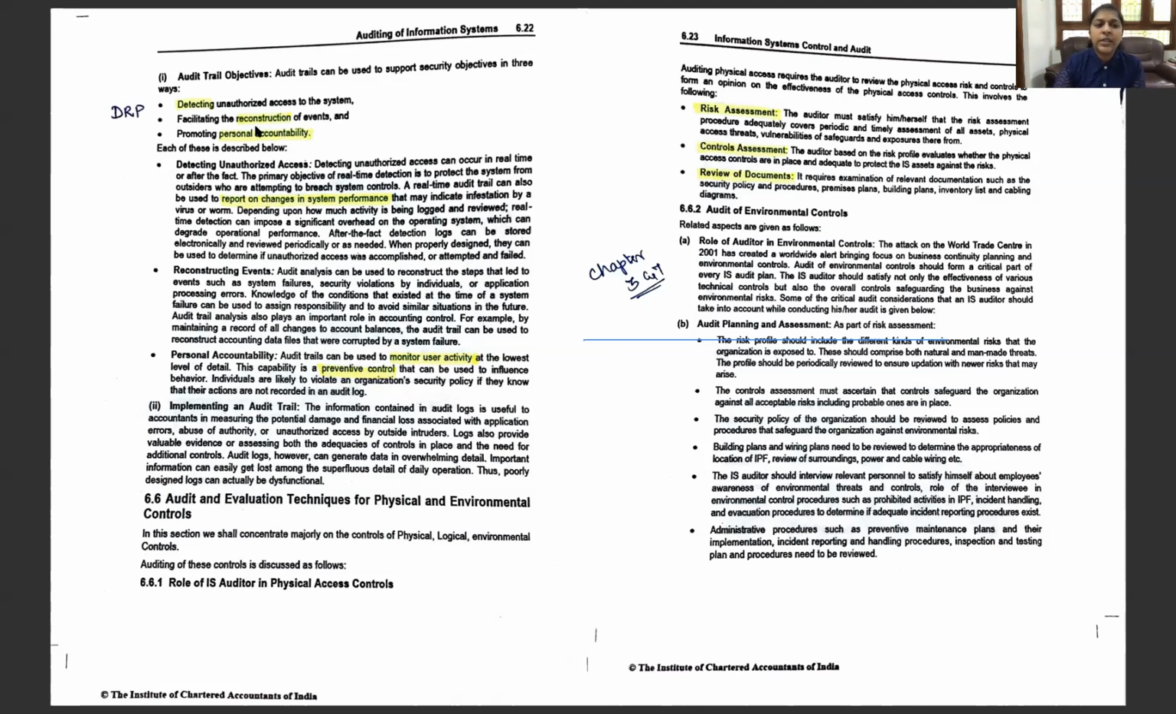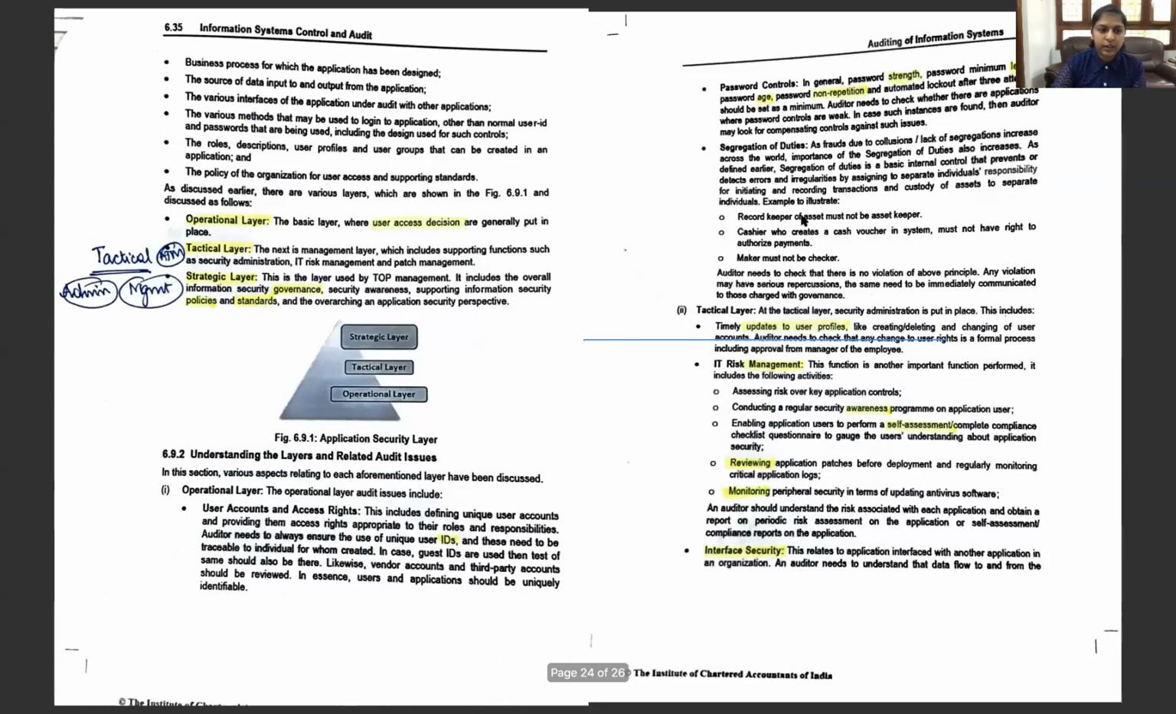Detecting unauthorized access, facilitating reconstruction of events, and personal accountability, promoting personal accountability. These are the objectives of an audit trail. And then, what is the role of the information system auditor in physical access control? This part is very well dealt with in our chapters 3 and 7, so I'm going to leave it out and we'll deal with it later.